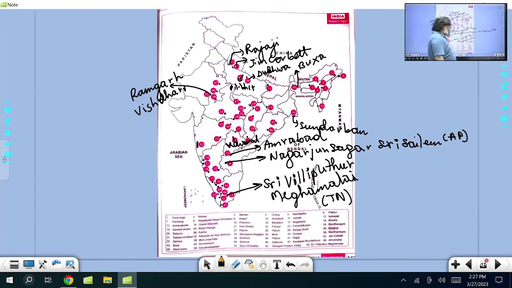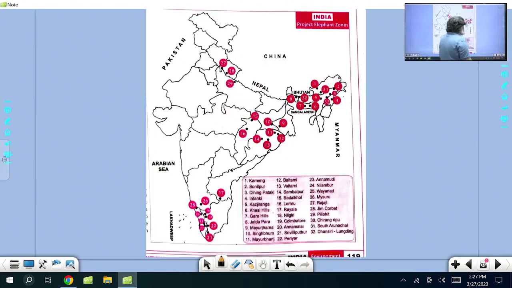Now if you look at elephant reserves, we see around 32 elephant reserves. All the dots, 32 elephant reserves are there. I'll give you an idea. For example, Garo Elephant Reserve, Khasi Elephant Reserve.